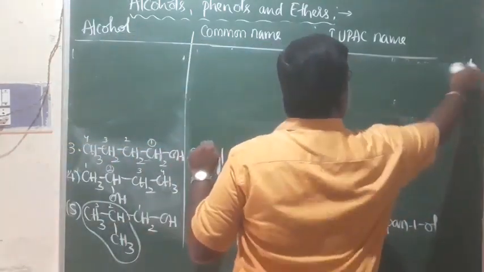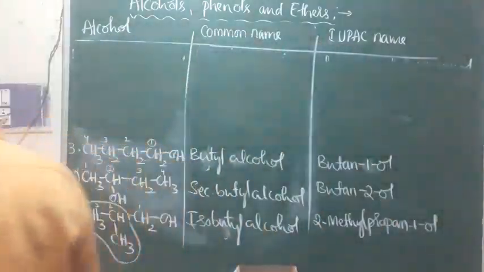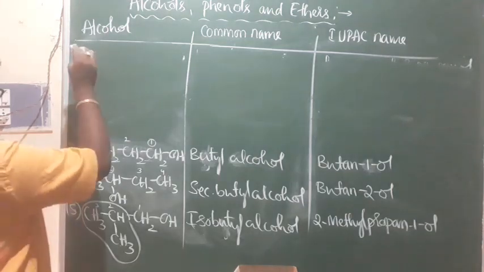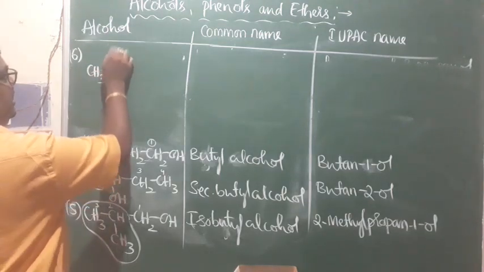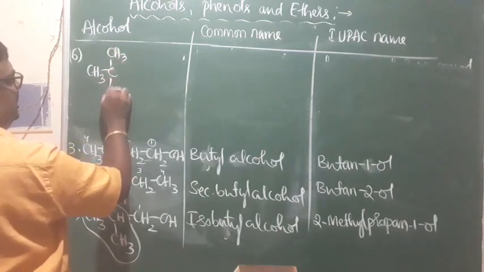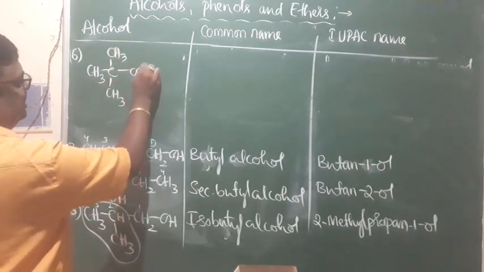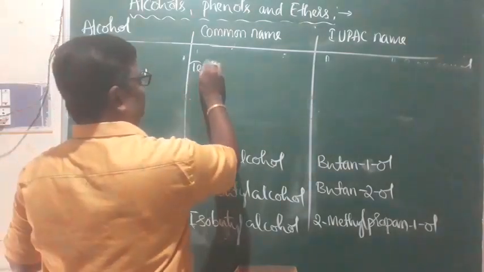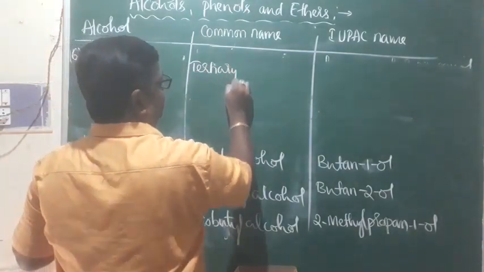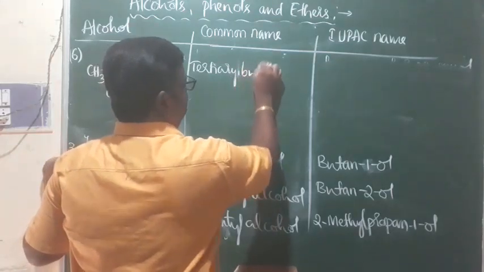There also you will find 4 carbon atoms. Look at the tertiary butyl group, compound number 6: CH3, CH3, CH3, and OH. The OH group is attached to the tertiary carbon, and this is tertiary butyl alcohol.